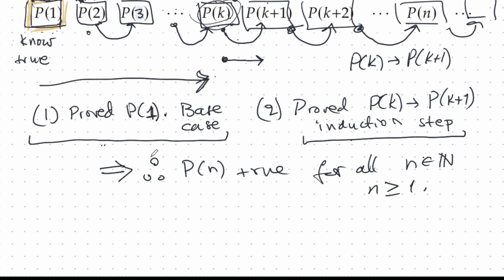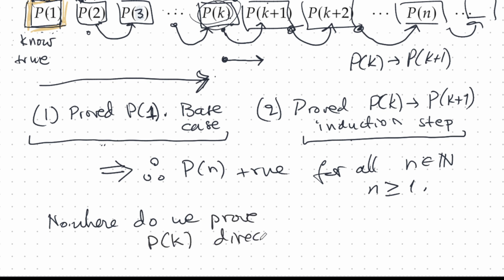So I want to point out one more thing, that nowhere do we prove PK directly. We don't do that because it might be very hard to prove PK directly. We prove P1 directly.